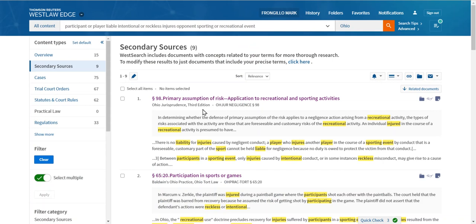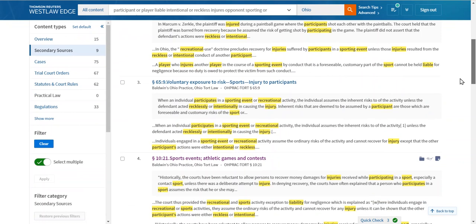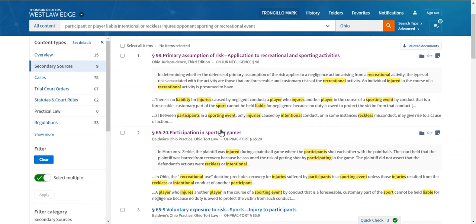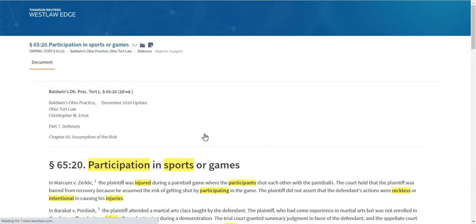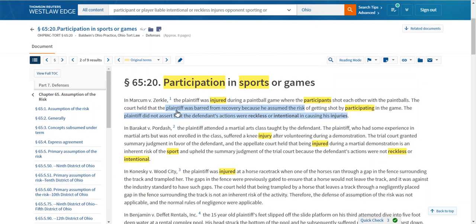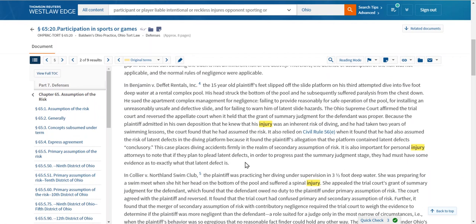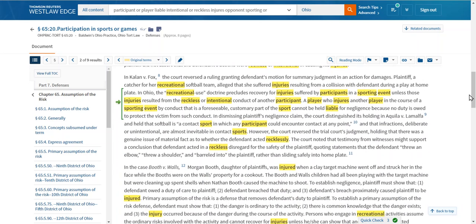And Ohio is one of those states that has multiple practice series. So you'll see something called Ohio Jurisprudence, Baldwin's. Both are really good resources. There are multiple chapters from both of these providers on this specific issue that you were researching. If I take a look at, for example, Baldwin's, I'm getting that background on this particular issue. I am getting these hyperlinks to the primary sources that control, and really getting that foundation that I need to really argue this particular issue.